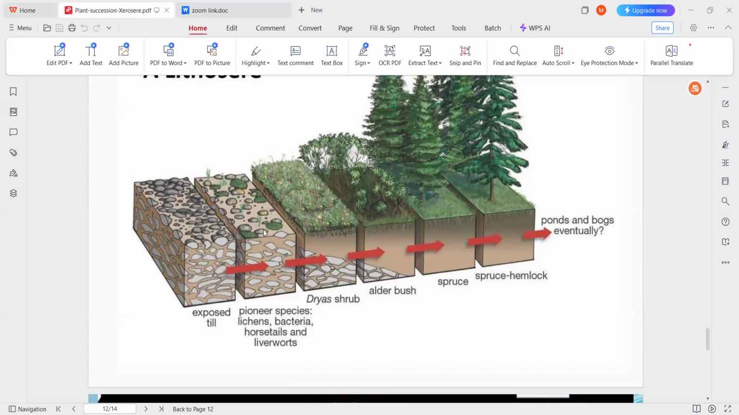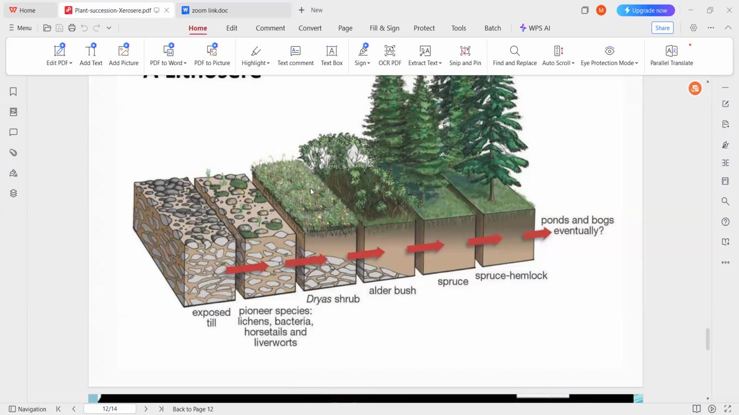So first lichens and bacteria, horsetail, etc. are growing. After the death and decay of these, the formation of soil takes place and water holding capacity increases, because these lichens generally grow in dry habitat. As water is there, they cannot survive here. So again it is replaced by another community, like dry shrubs. The growth of these shrubs starts.